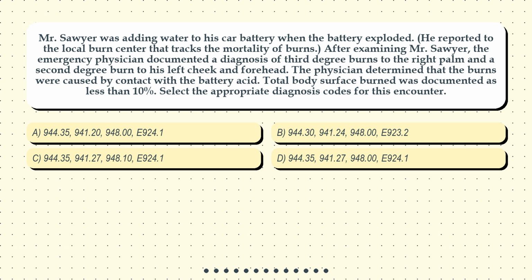Option A. 944.35, 941.20, 948.00, E924.1. Option B. 944.30, 941.24, 948.00, E923.2. Option C. 944.35, 941.27, 948.10, E924.1. Option D. 944.35, 941.27, 948.00, E924.1.